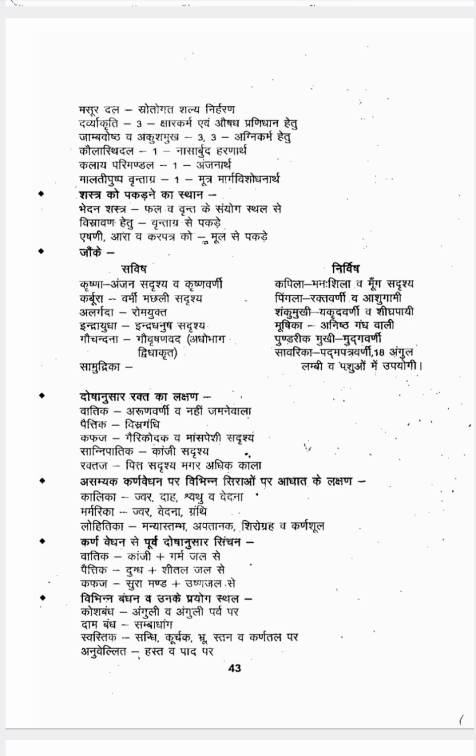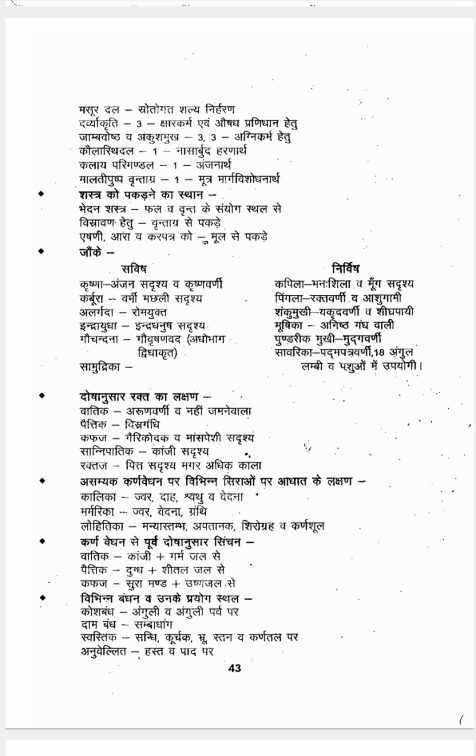Then Nirvisha Jaloga, 6 types: Kapila, Pingala, Shankhumukhi, Mushika, Pundarika Mukhi, Savarika. Kapila looks like Manashila or Mudga Sadrishya, in that color. Pingala is Raktavarni and Ashugami, red in color and easily movable. Shankhumukhi is Yakritvarni and Shighragami, it also moves very fast, and it will be the color of Yakrit.